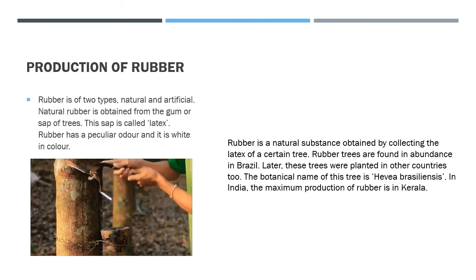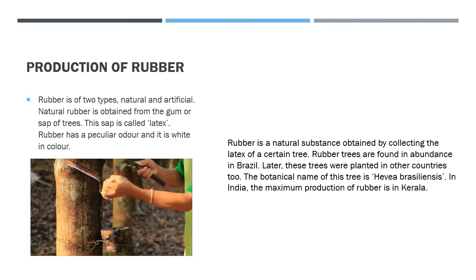Production of rubber. Rubber is of two types, natural and artificial. Natural rubber is obtained from the gum or sap of trees. This sap is called latex. You can see in the picture. The rubber has a peculiar odor and it is white in color.